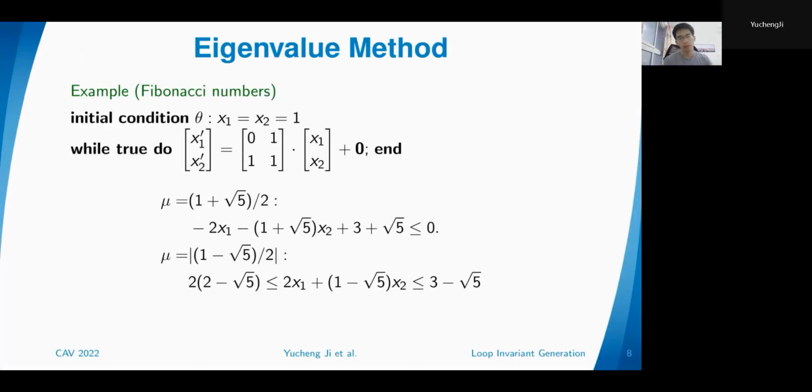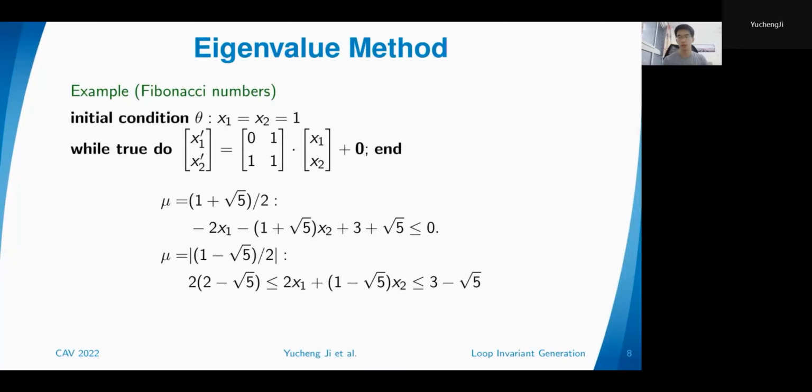During the loop iteration, we push x1 prime one term forward. So x1 prime is equal to x2, and x2 prime is the term after the two given terms. So x2 prime is x1 plus x2.